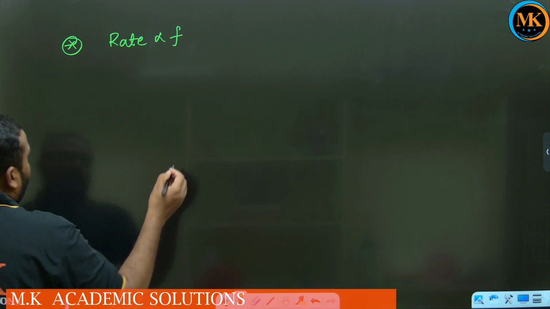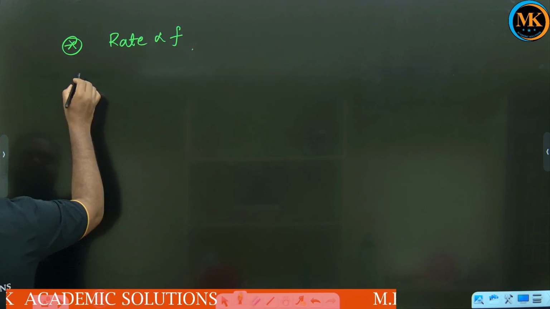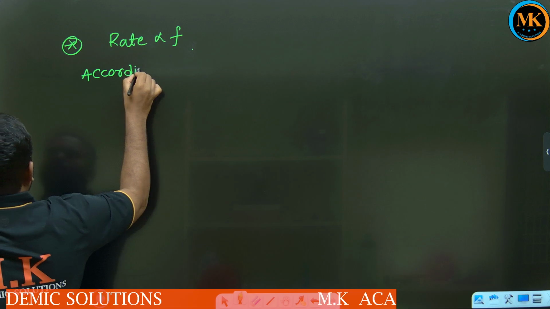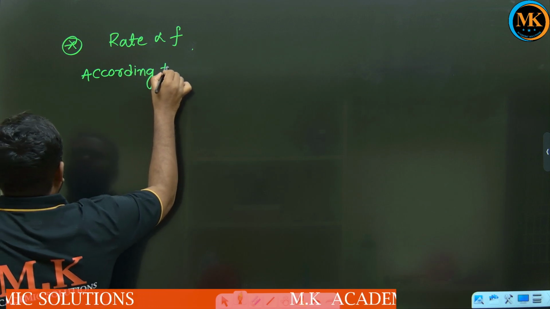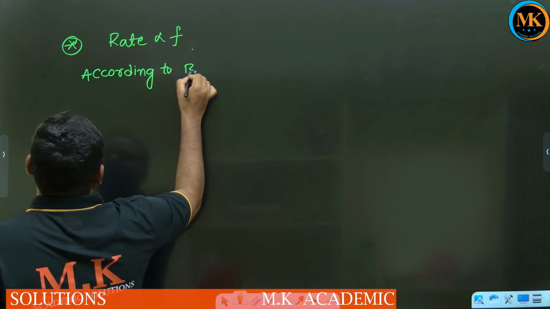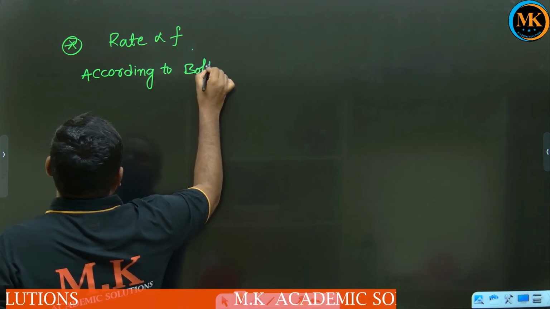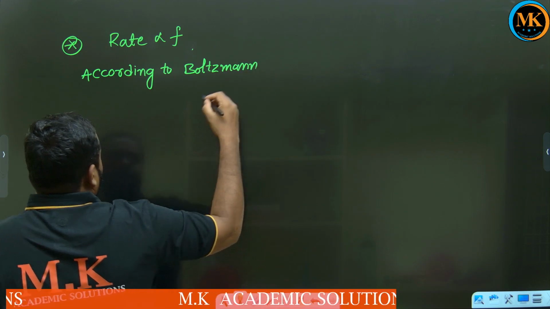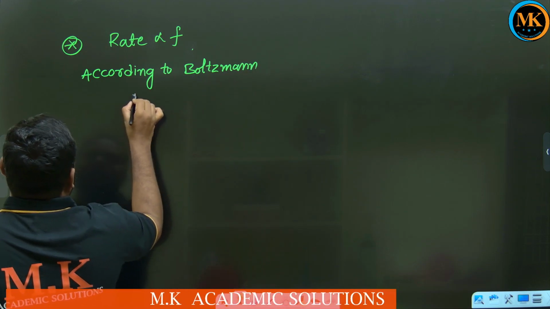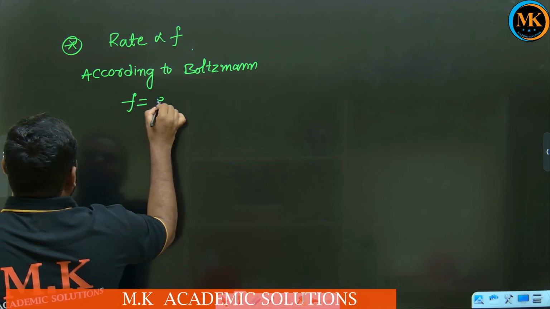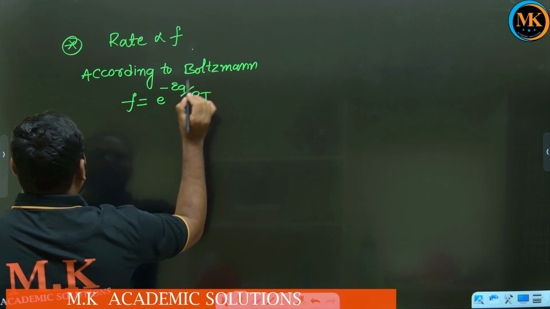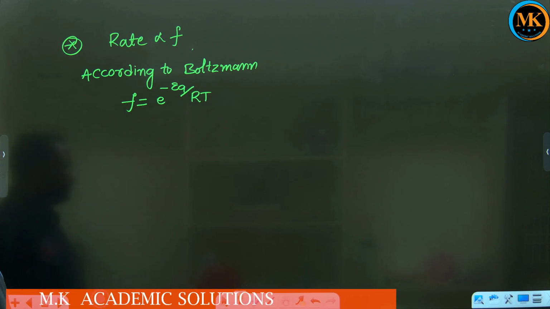According to the Boltzmann factor, F equals e to the power of minus Ea by RT.